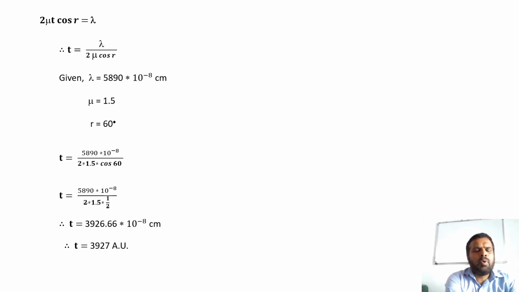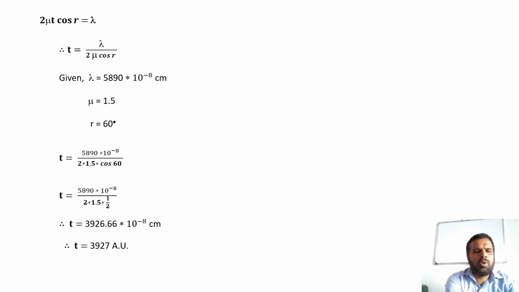Given wavelength of the monochromatic source of light lambda is equal to 5890 into 10 raised to minus 8 centimeters, refractive index mu is equal to 1.5 and angle of refraction r is equal to 60 degree.